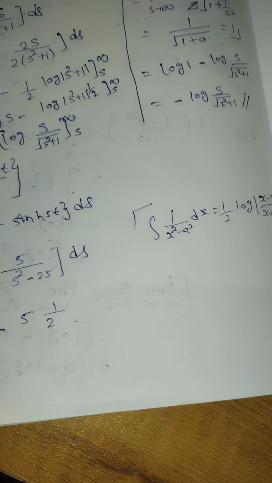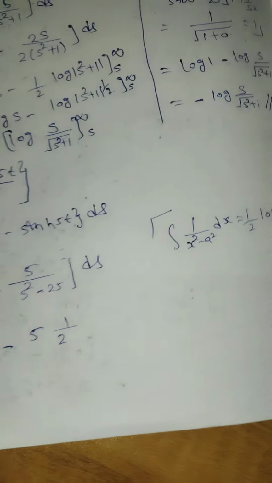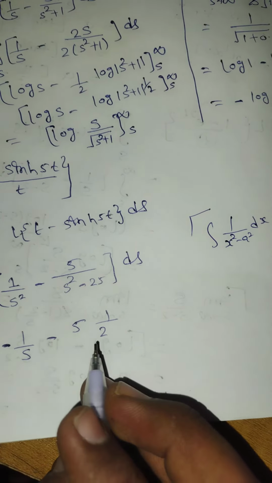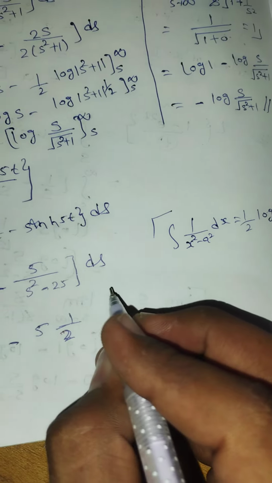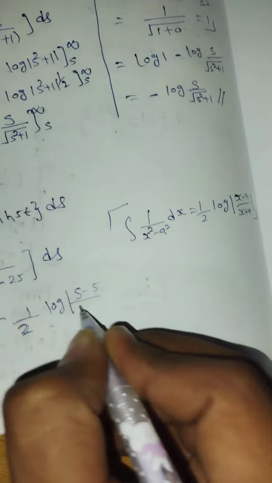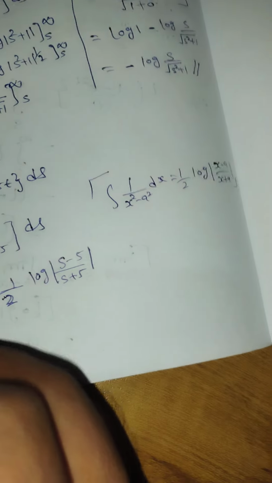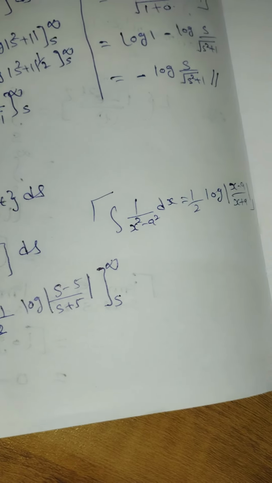This is the formula. So here we replace x by s and a by 5. So we will get here 5 same, 1 upon 10, log of (s minus 5) upon (s plus 5). This is the formula, s to infinity.